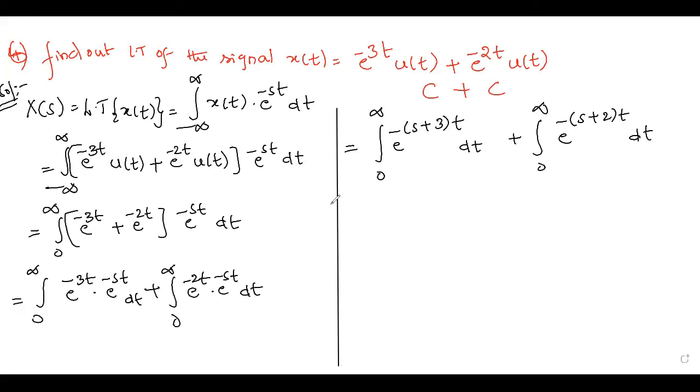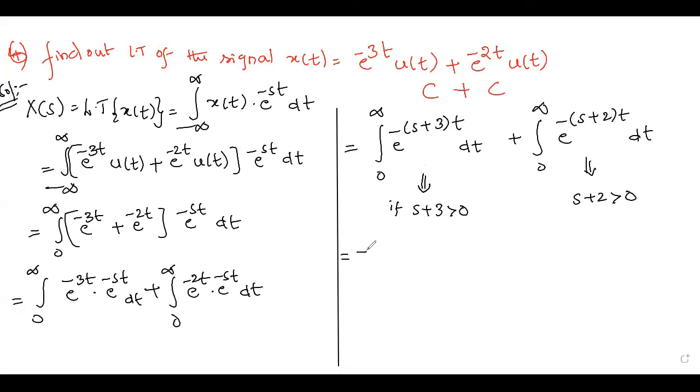Okay. Now tell me when this integration is convergent. E power minus infinity I have to get. This integration is convergent if s plus 3 is greater than 0. Similarly, e power minus infinity I have to get, means s plus 2 must be greater than 0. So don't forget that point.